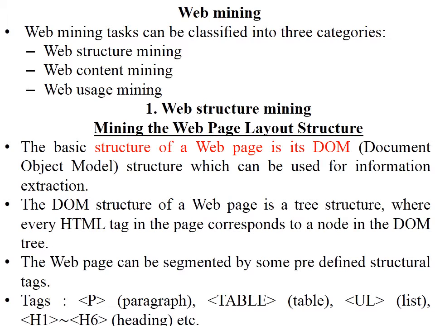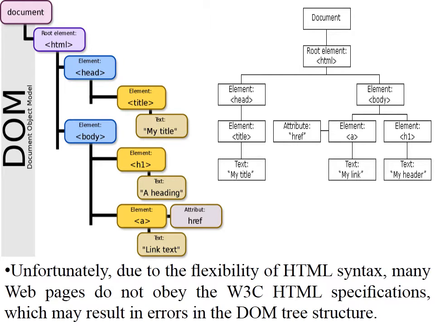The HTML, as you know, first has an HTML part, then a title part, then a header part, then the corresponding body part. So in HTML there are different tags. The p tag specifies a paragraph, the table tag specifies a table, and ul and ol specify the unordered list and ordered list. Like that, different tags are specified. So this is a document object model of an HTML file.